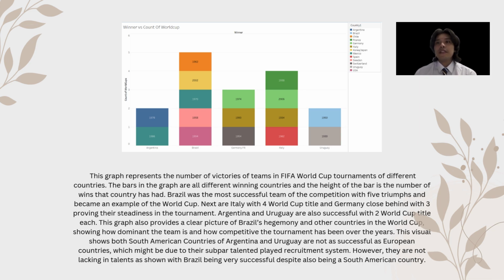Argentina and Uruguay are also successful with 2 World Cup titles each. This graph also provides a clear picture of Brazil, Germany, and other countries in the World Cup, showing how dominant the team is and how competitive the tournament has been over the years.